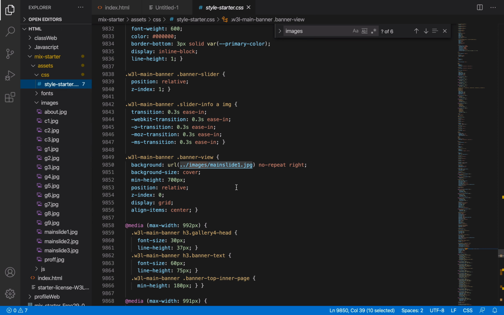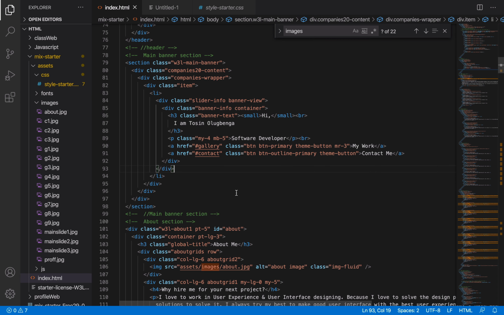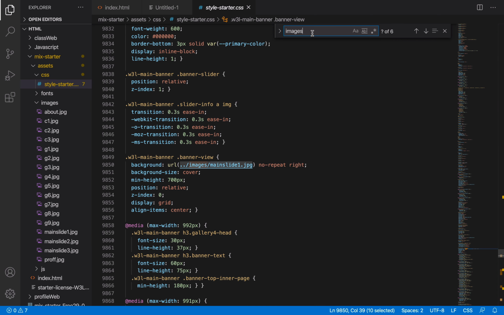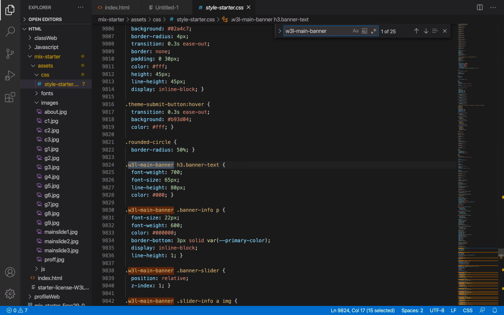So that is that. So now let me go back to the index.html. If you look at it, we have the class, the section w3l main banner. So let me go and search for it inside style.css. This is w3l main banner. So I'll look through section here.